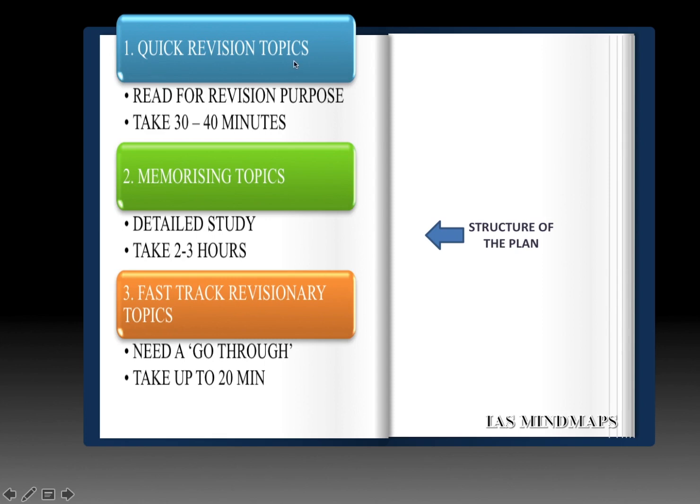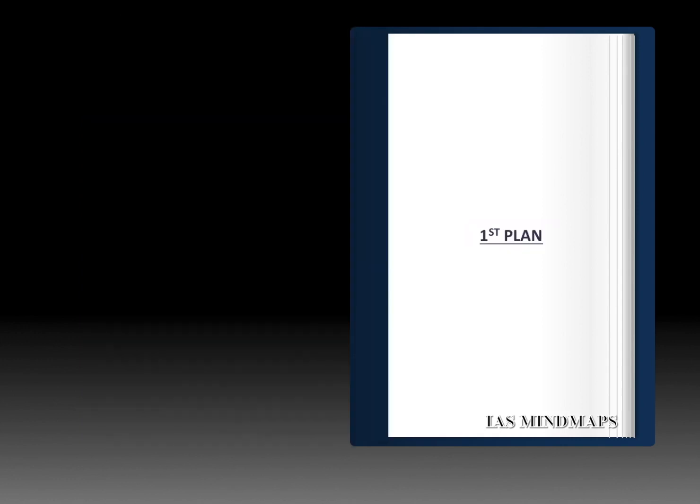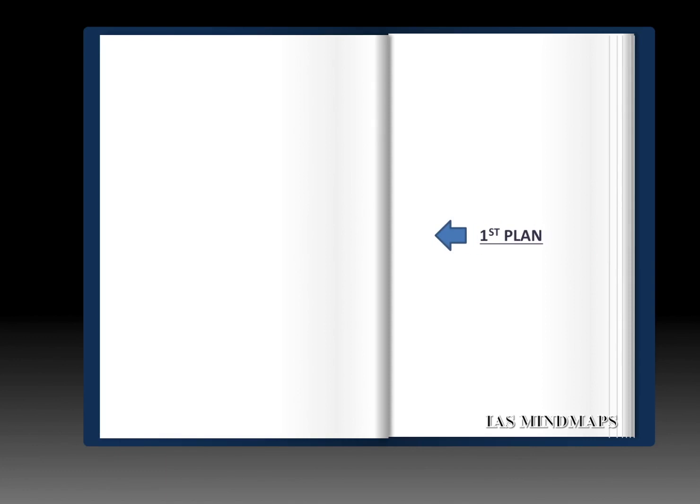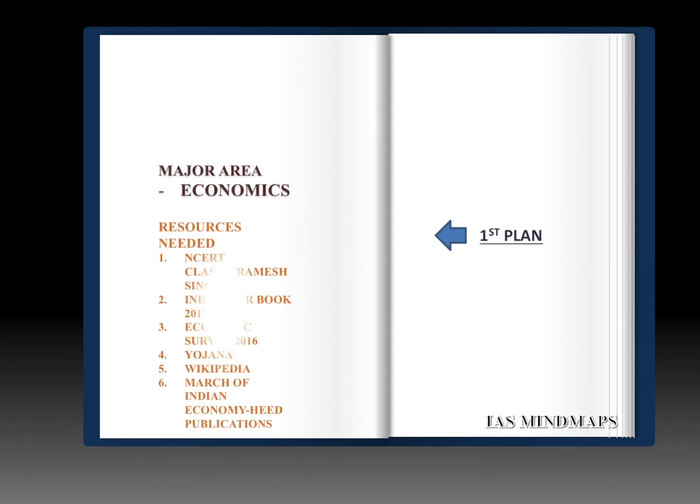of view. And lastly, fast track revision topics should be revised, but there is a lesser chance of them being asked in the prelims examination. So that is how the targets are divided into these 3 areas. Now let us see the first plan of this week, Indian economy, the first major plan.